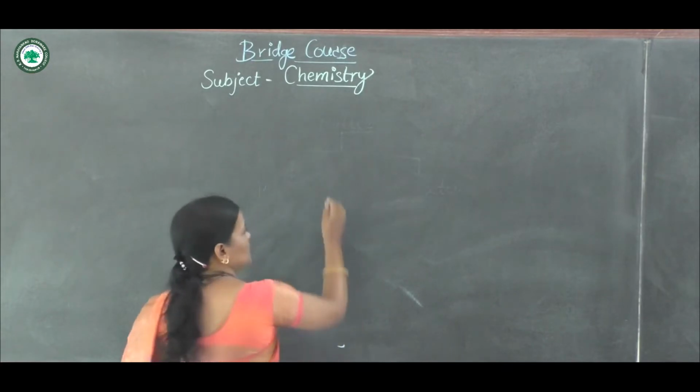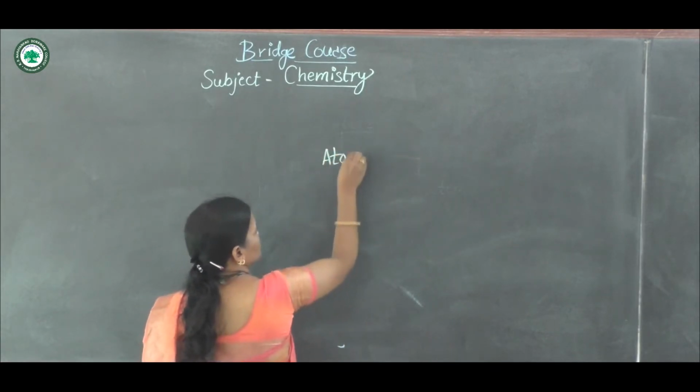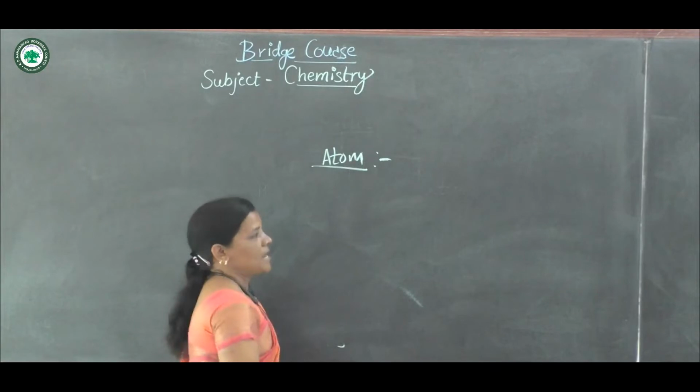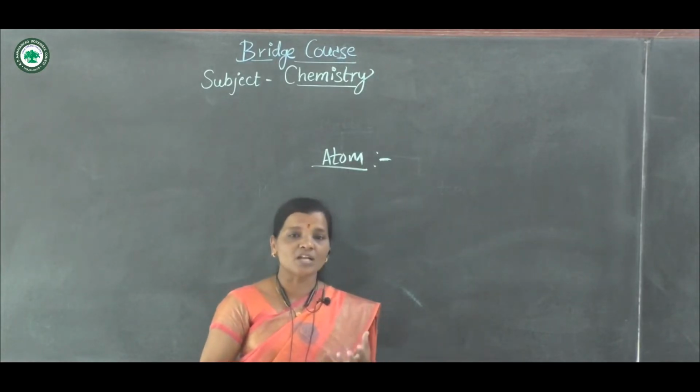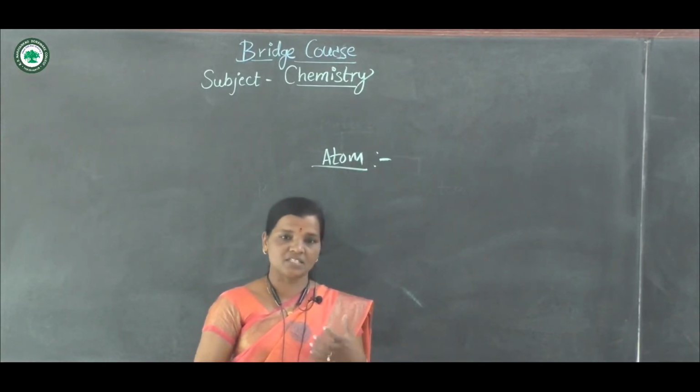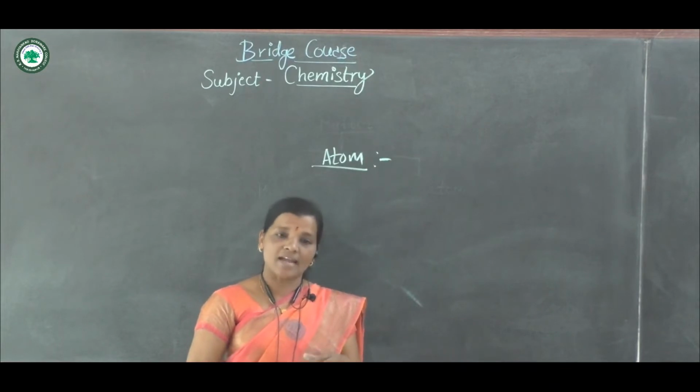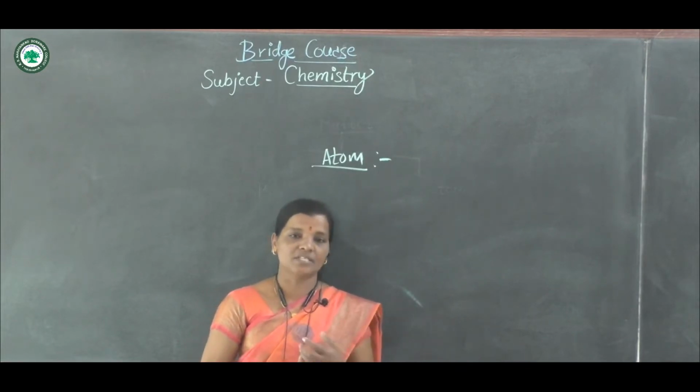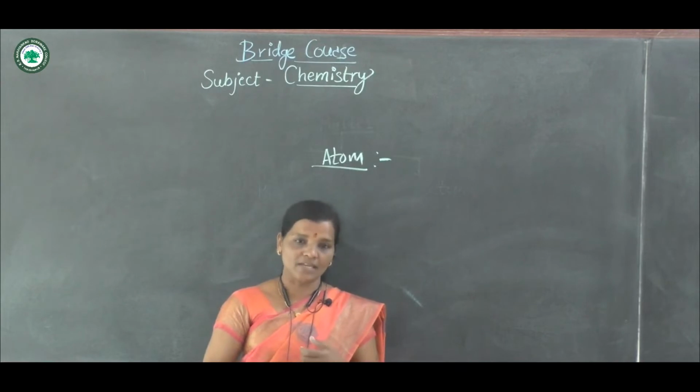Now atom. Atom means what? Atom means it is the smallest part of matter, and also we can say that atom is the smallest part of an element.